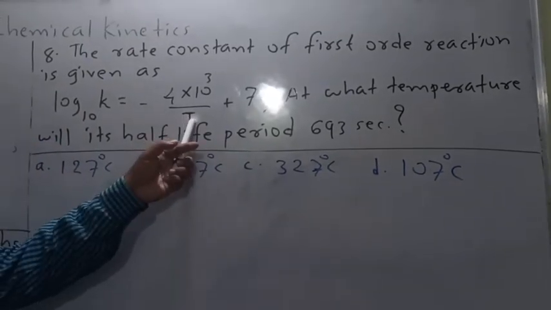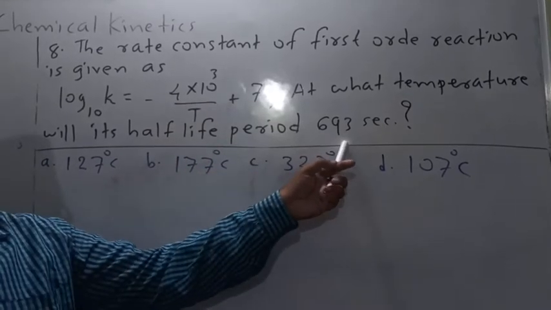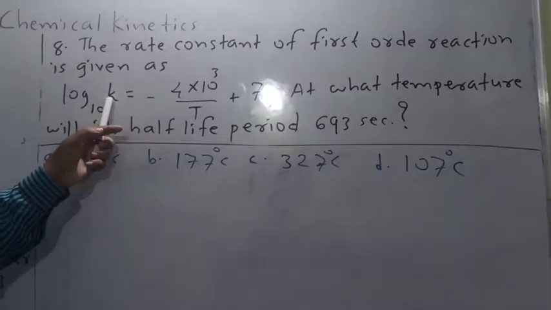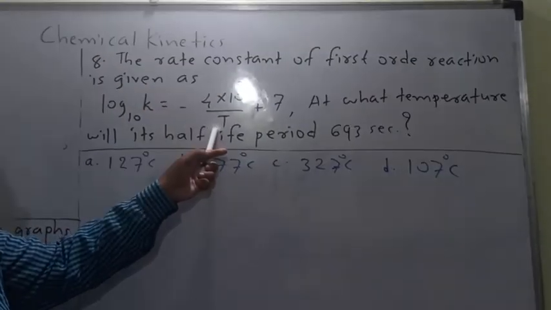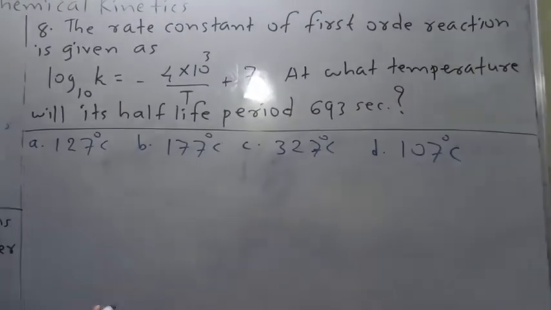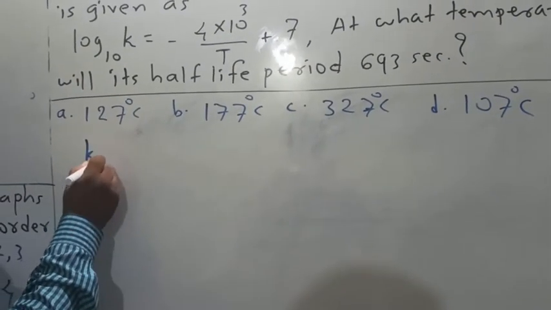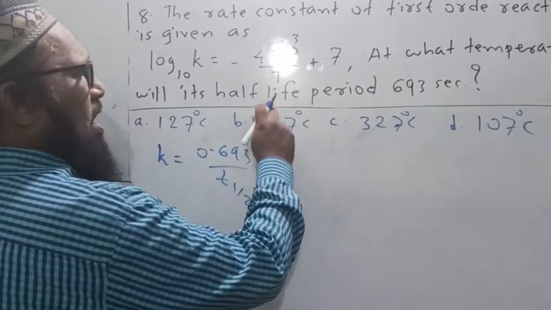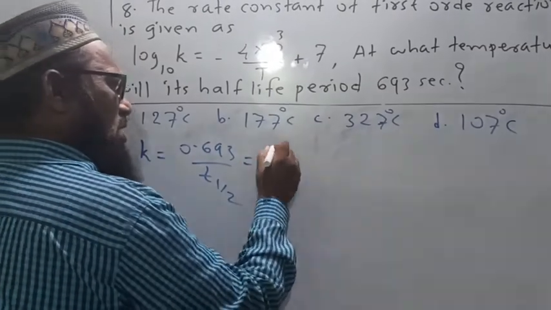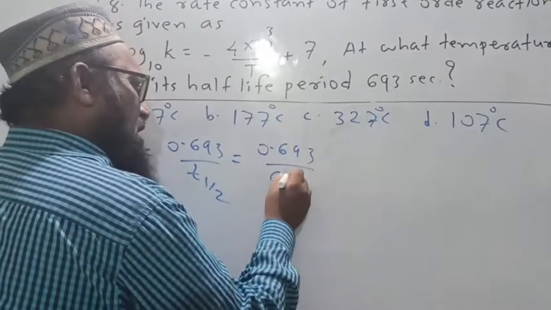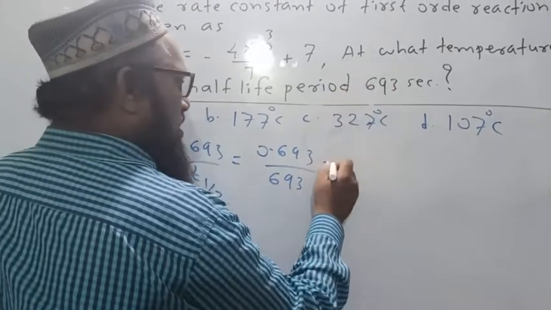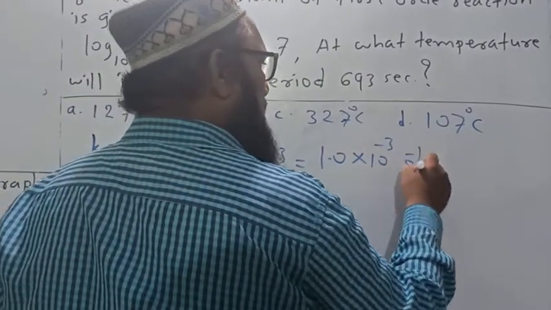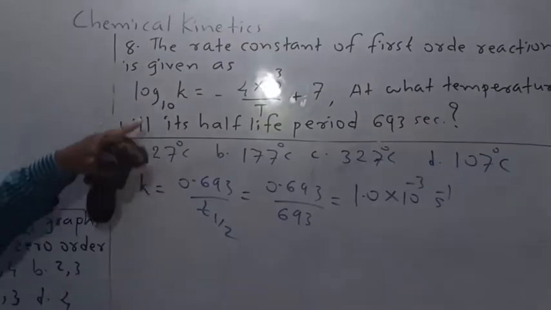What will determine t? Half-life period is given. From half-life period, we can determine k. Then if k is known, we can easily determine t. Let us first determine k. For a first order reaction, k is equal to 0.693 upon t half. Half-life period is equal to 693 seconds. This is equal to 1.0 into 10 raised to minus 3 per second. This is the rate constant.